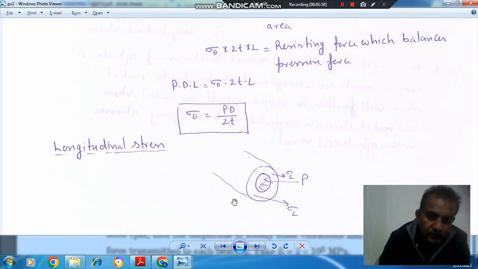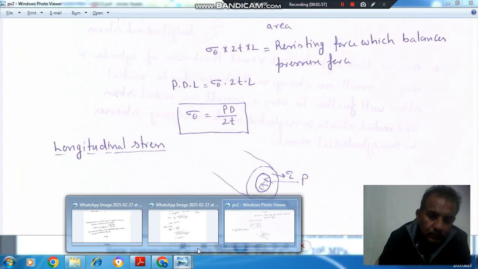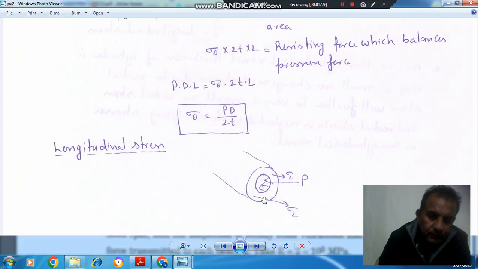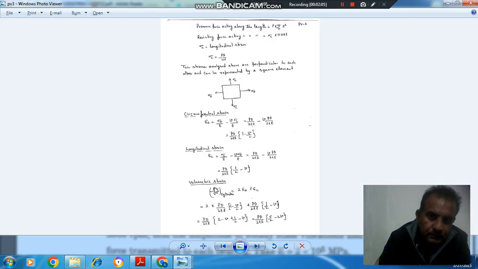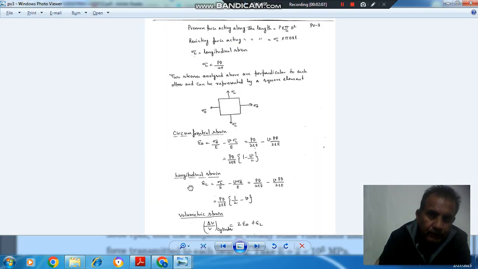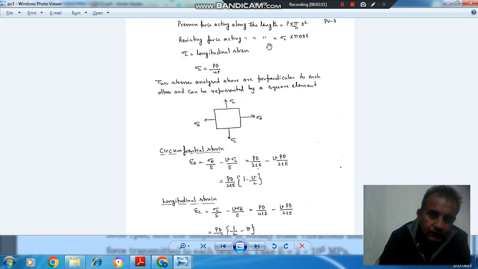And longitudinal stress is sigma L, and P is pressure. Pressure is acting inside, and sigma L is acting outside. So the area for pressure is pi by 4 D square, and the area for sigma L is pi D T. Equating these two, we get sigma L as PD by 4T.